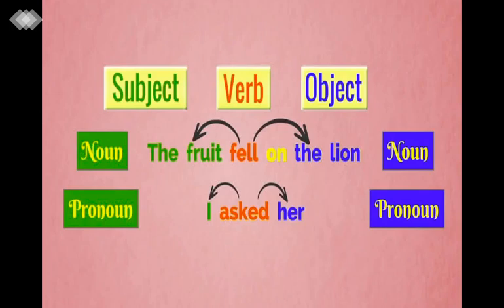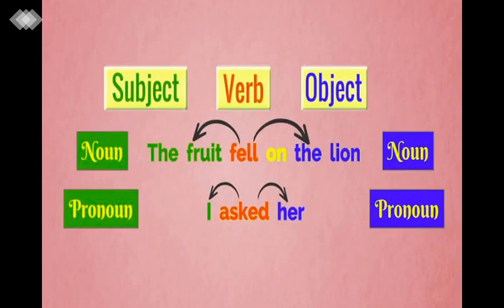The fruit fell on the lion. Now see here, what is falling? Fruit is falling. The action is done by the fruit. So the fruit fell. And on whom did the fruit fall? On the lion. So the lion will be the object, because the action which is done by the fruit applies on the object. It means on the lion.